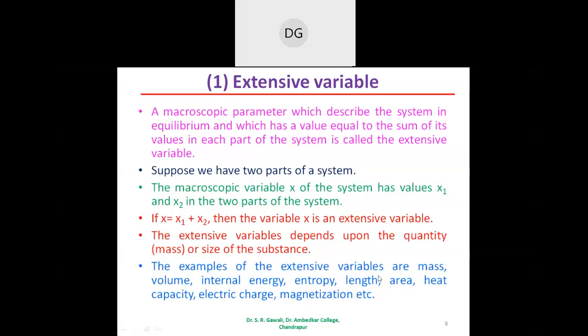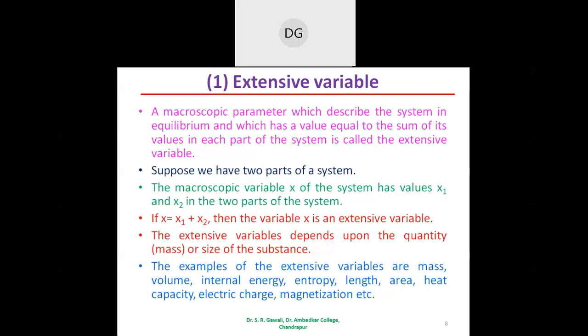For example, suppose the mass is there. There are two parts of a system. One part of the system has the mass m1, the other part has the mass m2. When these two masses are added together, we get m is equal to m1 plus m2.